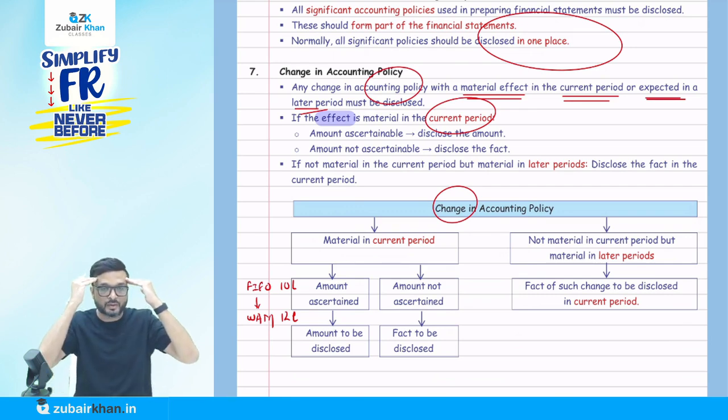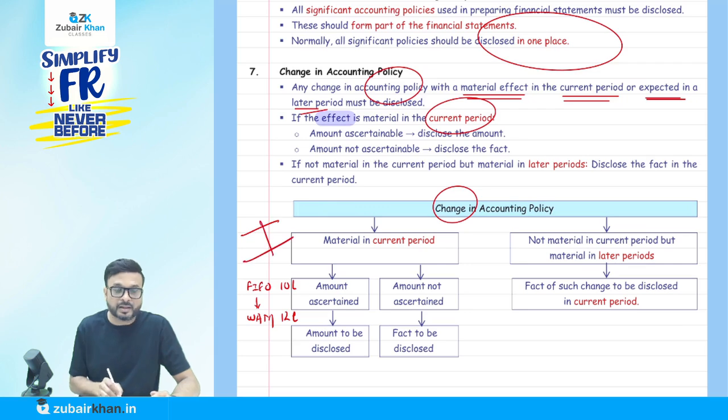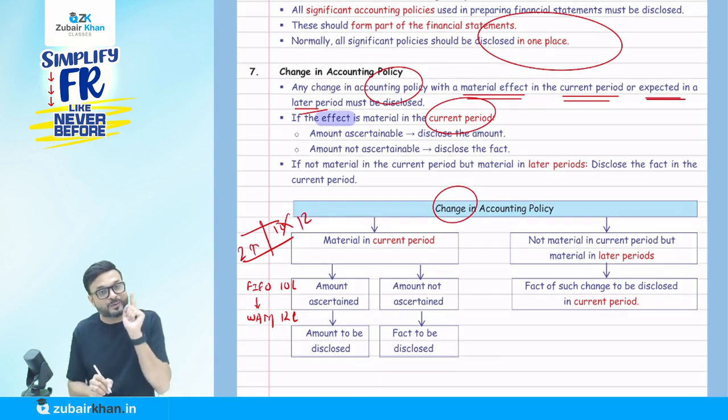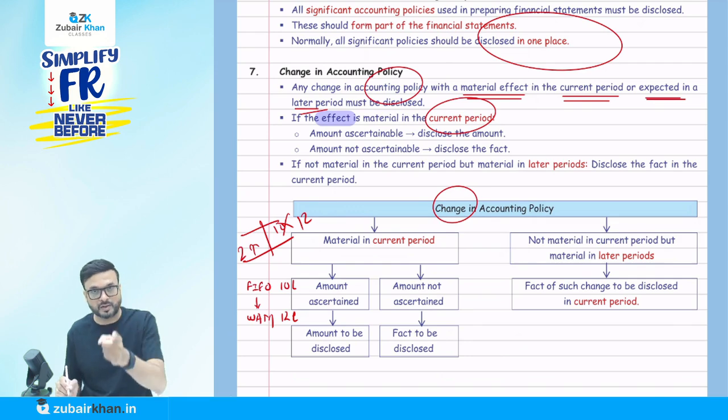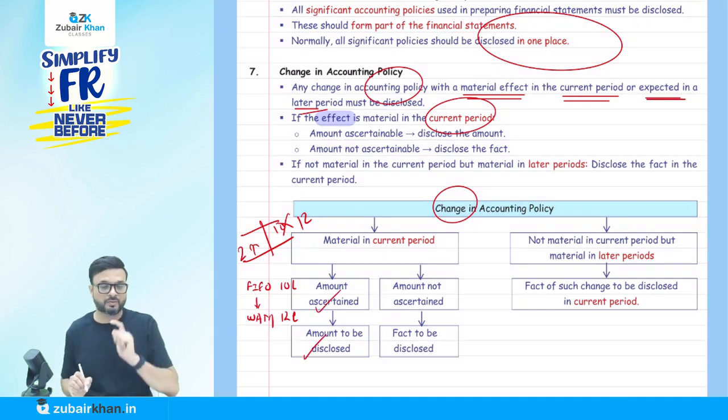Now imagine the P&L account in your mind, or the trading and P&L account. I'm telling you in T form, so it will be easy for you to understand. This is my trading account. Instead of writing 10 as closing stock, I have to write 12. So my profit will also increase by 2. So we have to disclose that, because due to the change in accounting policy from FIFO to weighted average method, my profit is going to increase by 2 lakhs. So if the amount can be ascertained, yes, it has to be disclosed.